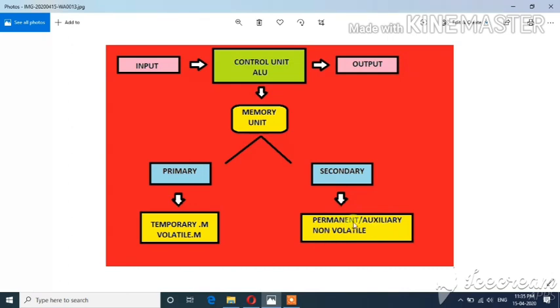Again I am repeating, the CPU can be divided into three parts: control unit, ALU, and memory unit. And this memory unit can be divided into two parts, primary and secondary. Primary memory is known as temporary or volatile memory, and secondary memory is known as permanent or non-volatile memory. In short, the whole process is done in the CPU. Okay, is it clear?